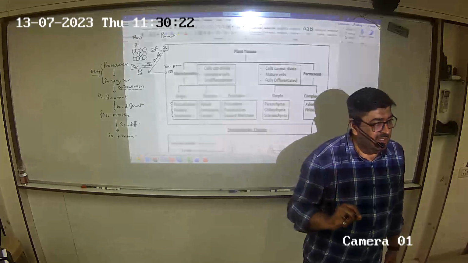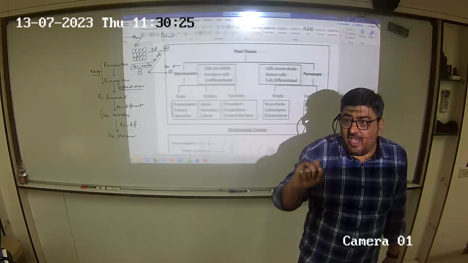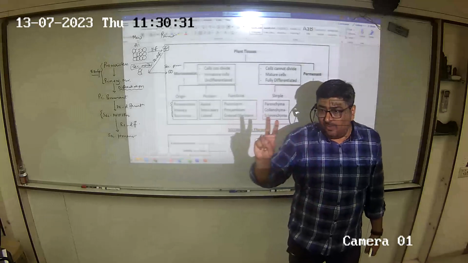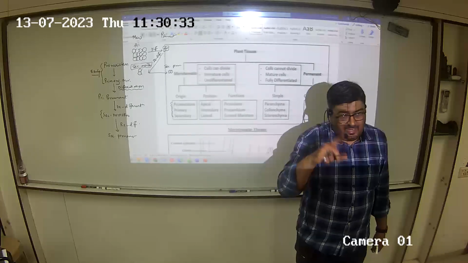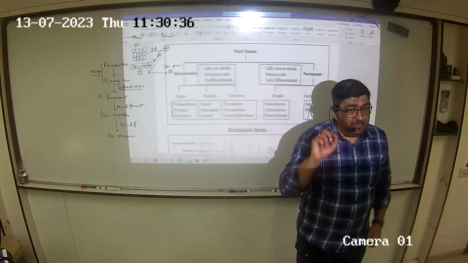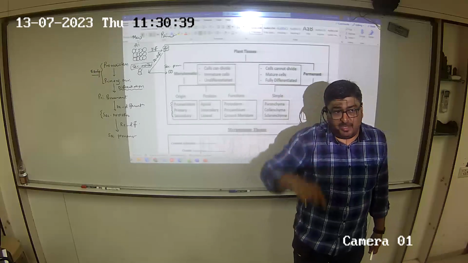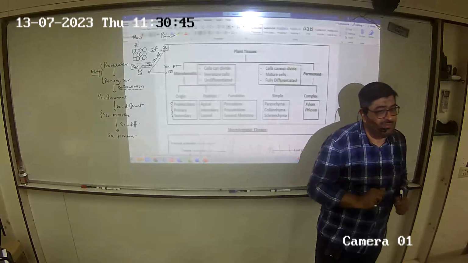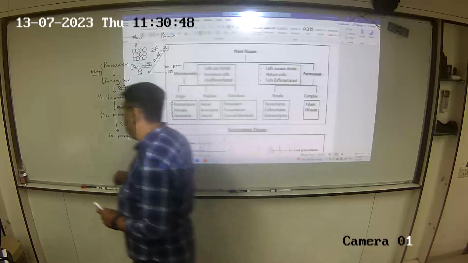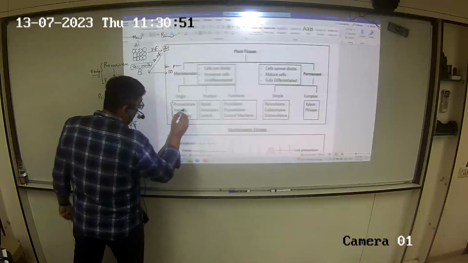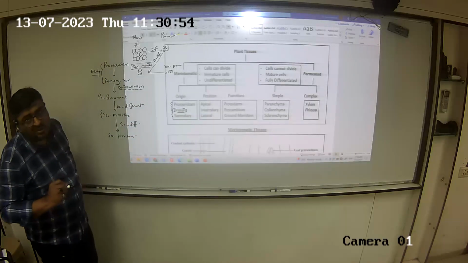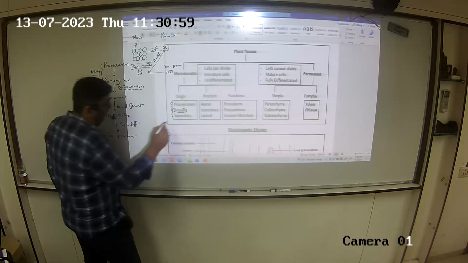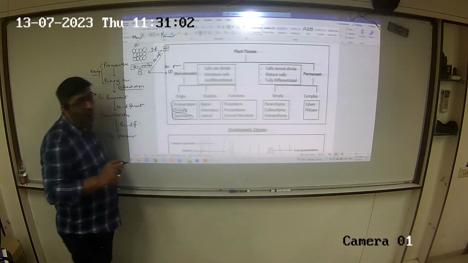The primary meristems are responsible for vertical growth of the plant. A plant will grow in two ways, vertically and horizontally, lengthwise and widthwise. The primary meristems are responsible for vertical growth. The secondary is responsible for horizontal growth. So the primary will cause longitudinal growth of the plant, lengthwise. The secondary will cause the horizontal growth.